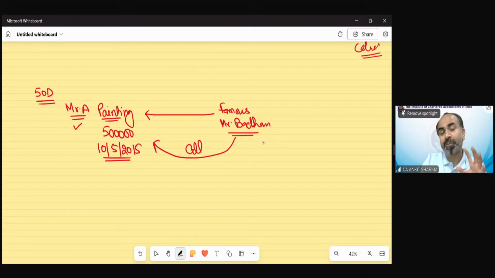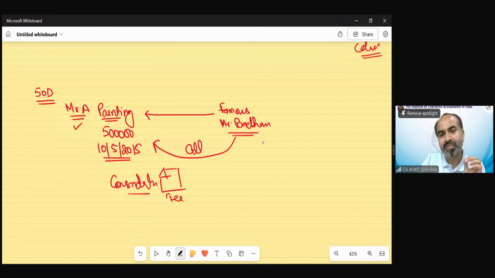Now, Mr. A was a very big fan of Mr. Bachchan. So he was very surprised and happy that Mr. Bachchan actually asked to purchase this painting. So Mr. A says, I will not take money, sir. You can do just one thing: please come to my house to collect this painting. My consideration is that you have to come to my house and have a cup of tea with me. That's it. This is my consideration. I will not take money.